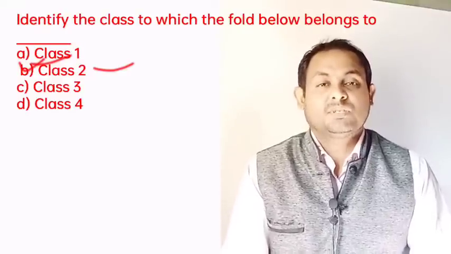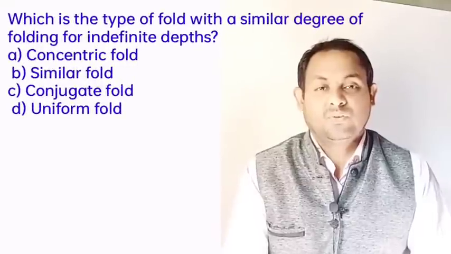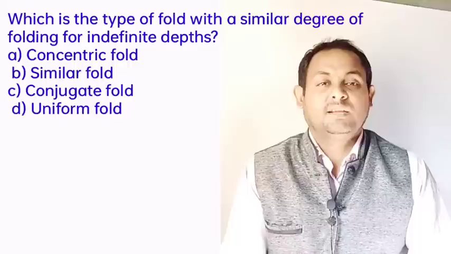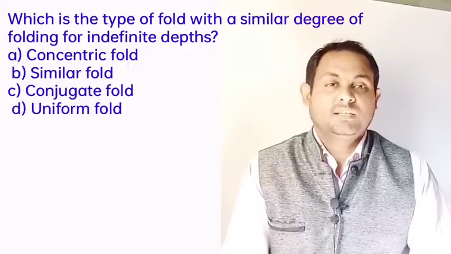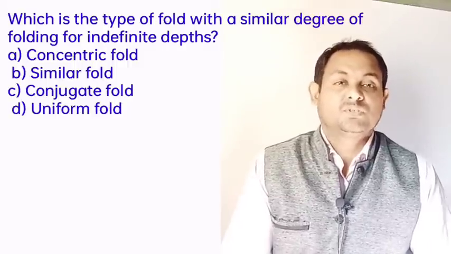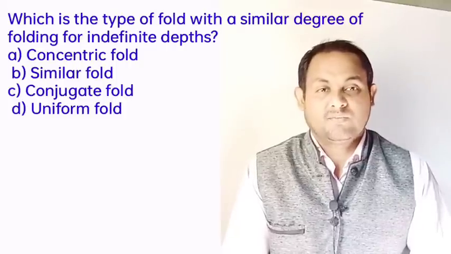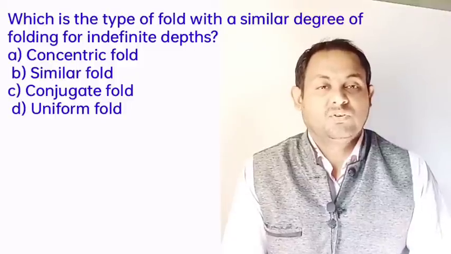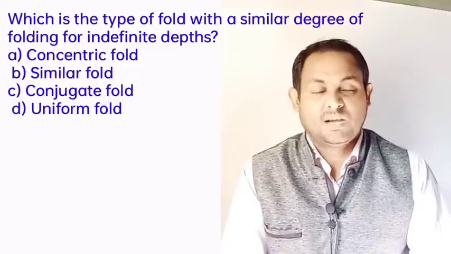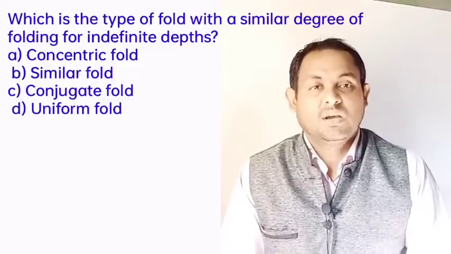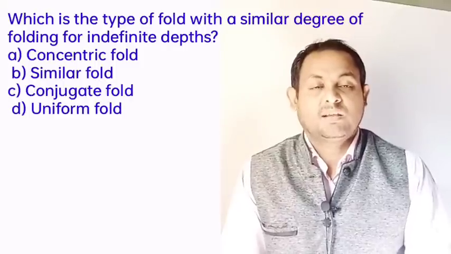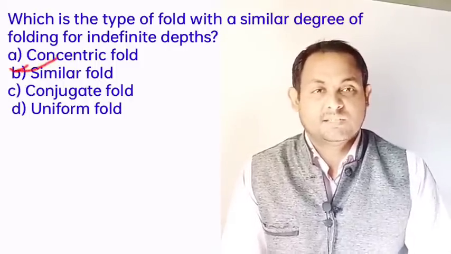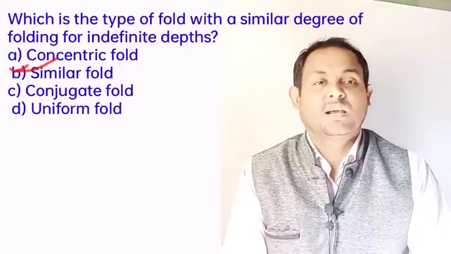And next question: which is the type of fold with a similar degree of folding for indefinite depth? The options are concentric fold, similar fold, conjugate fold and uniform fold. The similar folds are the folds in which the degree of folding is observed to be similar for indefinite depth. So the correct answer is similar fold, option B.